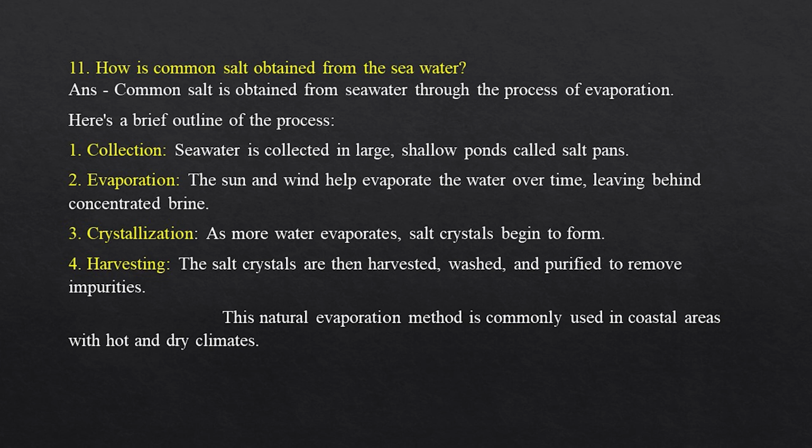2. Evaporation. The sun and wind help evaporate the water over time, leaving behind concentrated brine. 3. Crystallization. As more water evaporates, salt crystals begin to form. 4. Harvesting. The salt crystals are then harvested, washed, and purified to remove impurities. This natural evaporation method is commonly used in coastal areas with hot and dry climates.